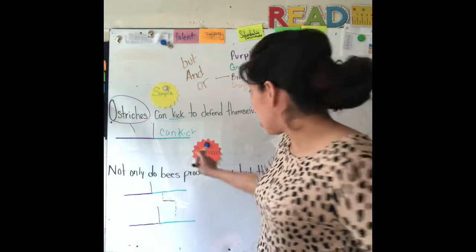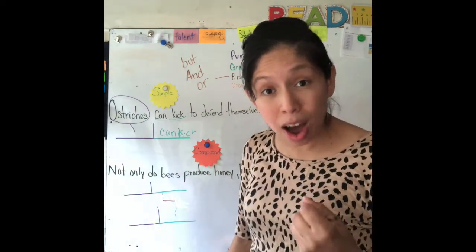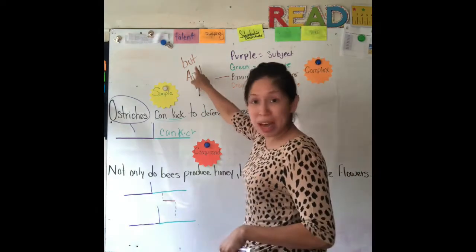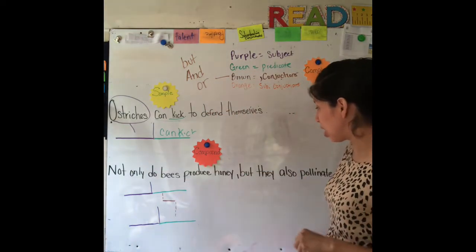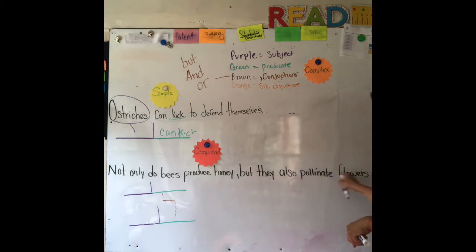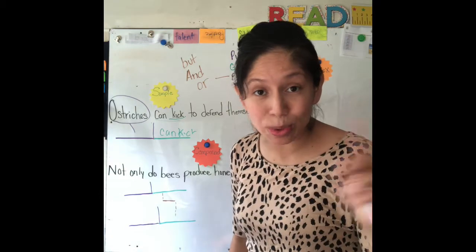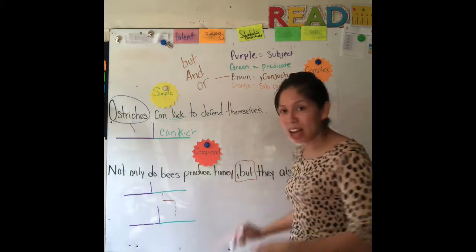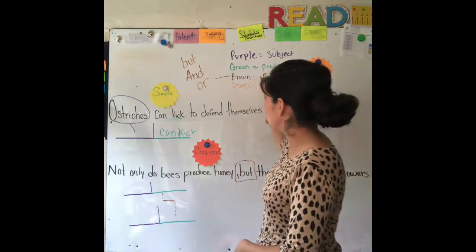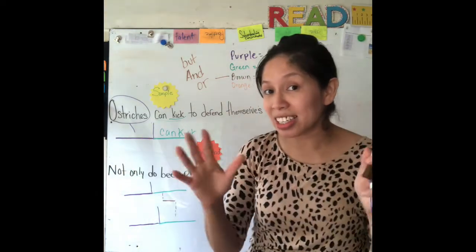So on a compound sentence, what they do is look for that comma and but, and, or. On this sentence, it says, not only do bees produce honey, but they also pollinate flowers. Remember, don't get confused with just but or and without a comma. So we know that it has a comma and a but. It has a conjunction. So this is two sentences in one.